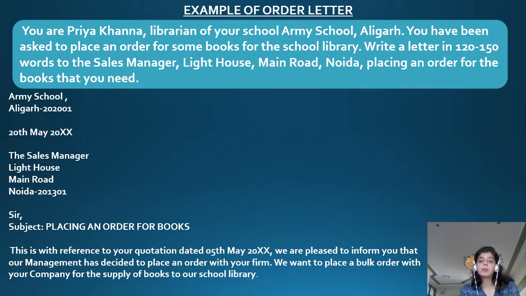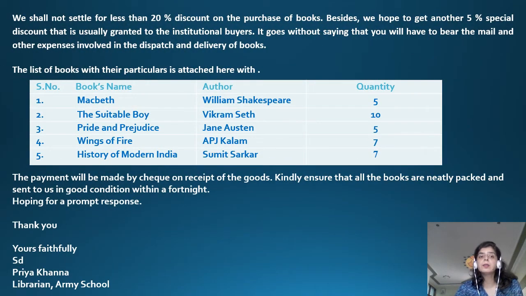This is with reference to the advertisement we had seen in Times of India dated such and such, where we came to know that your company enjoys good leadership in supplying books to various schools. I, the librarian of Army Public School, would like to place an order for the following items. Now, after that, you simply specify your terms and conditions.